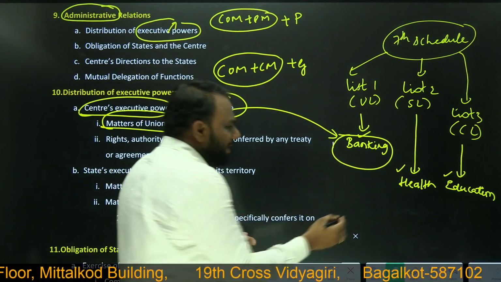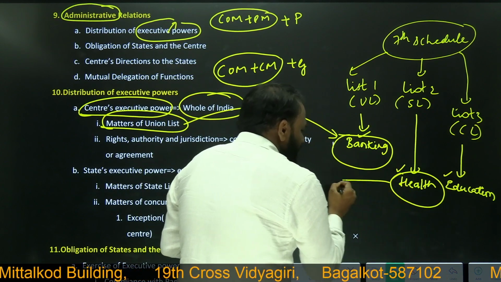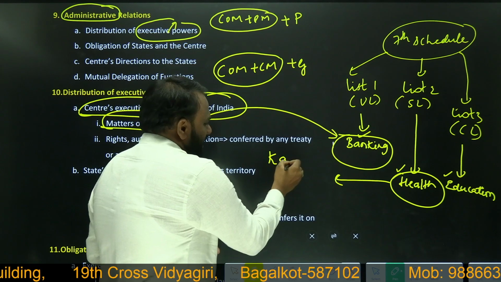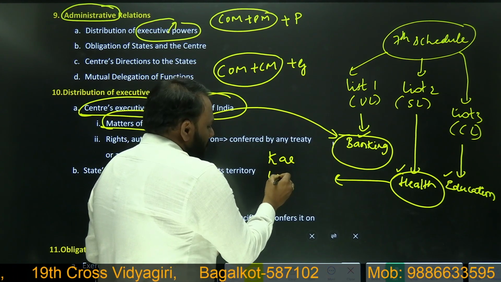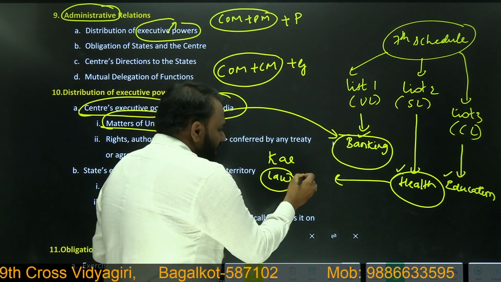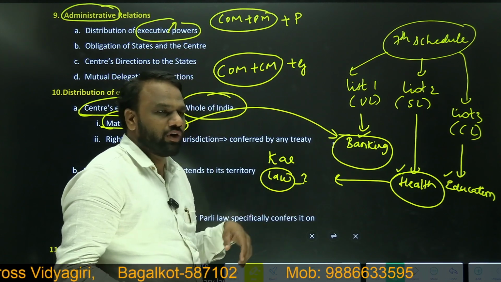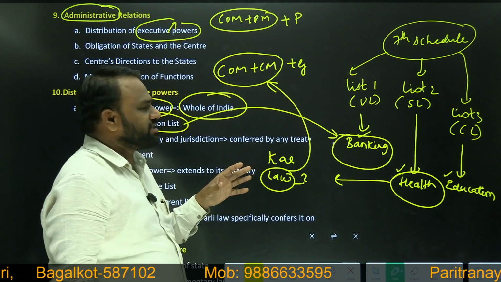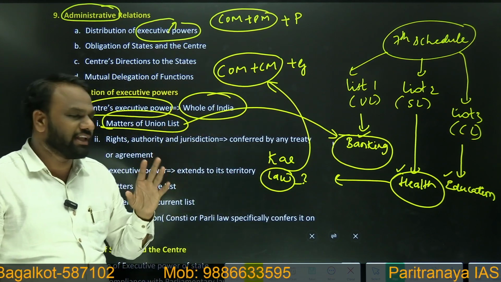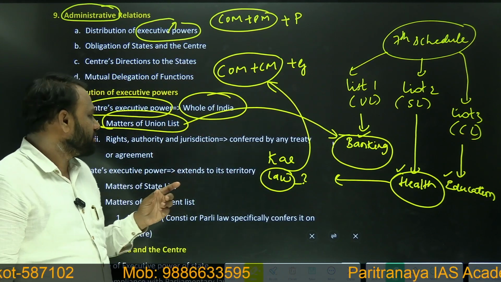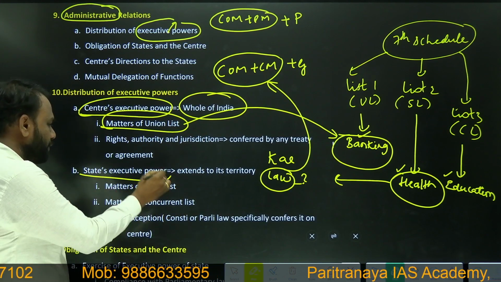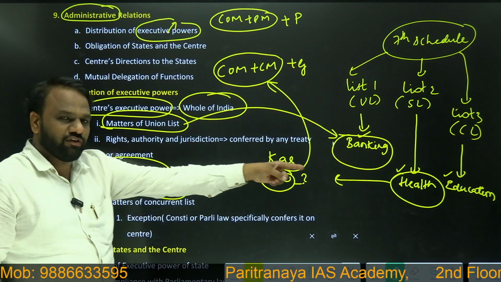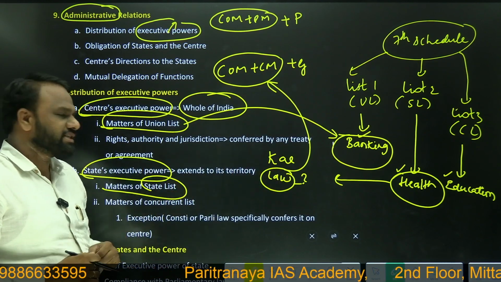Now, who will implement the laws related to health? Health related laws can be made by the state government. Let us assume in Karnataka, we have made a law related to health. Who will implement this law? The Karnataka state government, that is Karnataka's Council of Ministers headed by Chief Minister, will be responsible for implementing it, because state's executive power extends to matters of state list, and health falls under the state list.